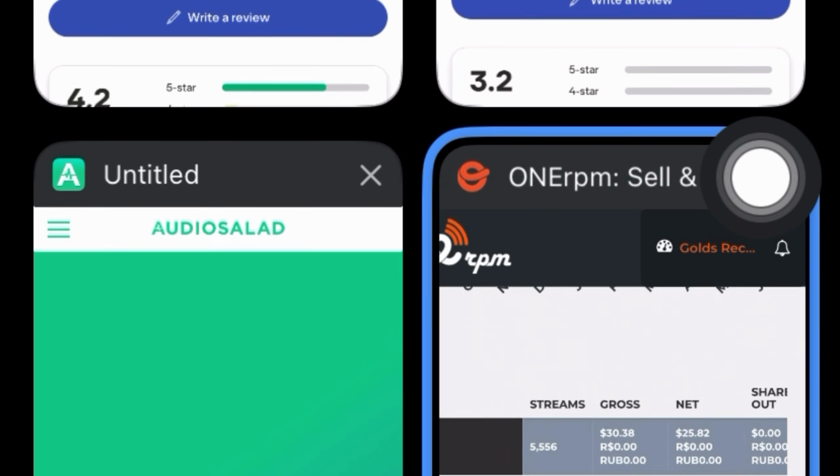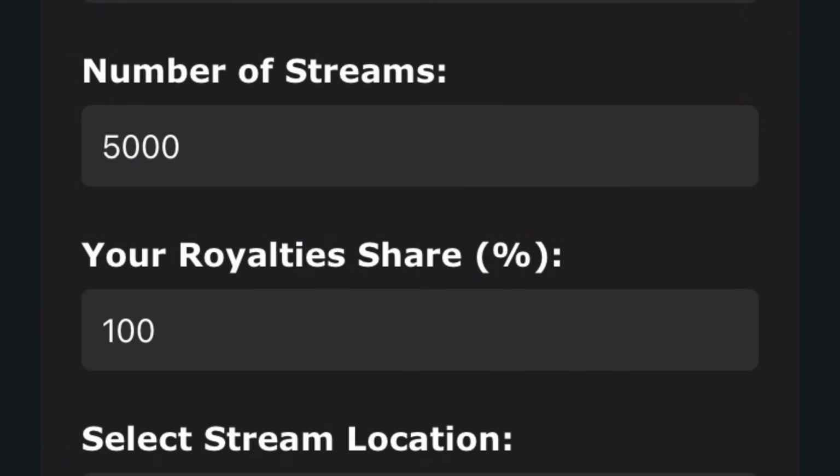So basically this website is saying that we are going to make about $39. What you should take note of is that most of these websites that calculate royalties are usually not accurate. They are only going to give you an estimate of what you are going to be making.